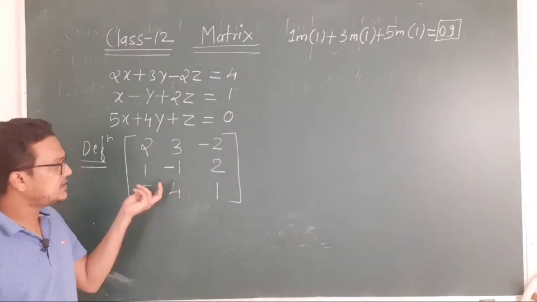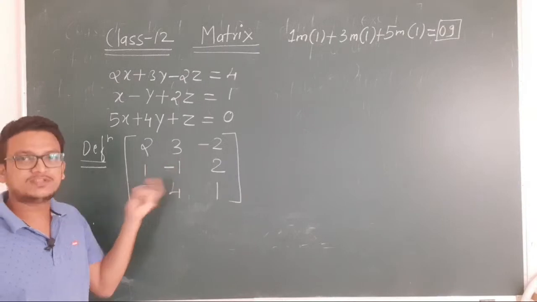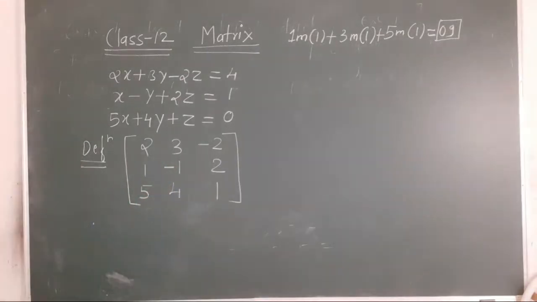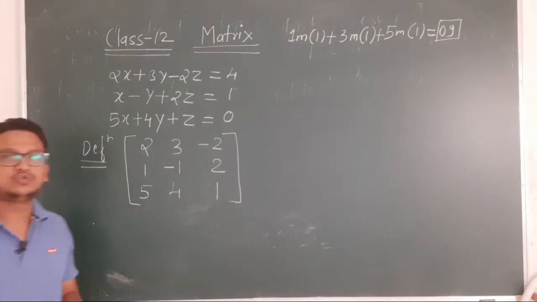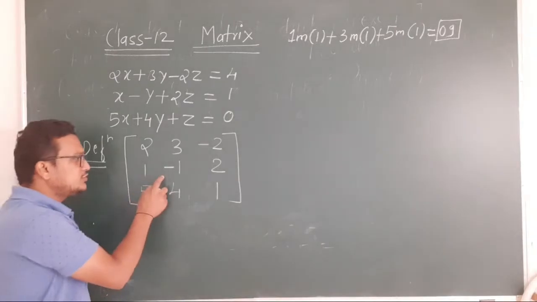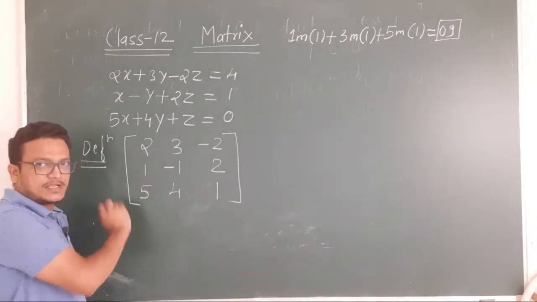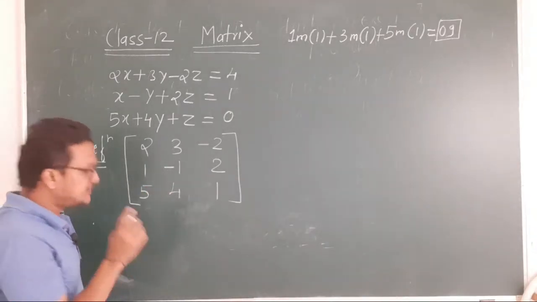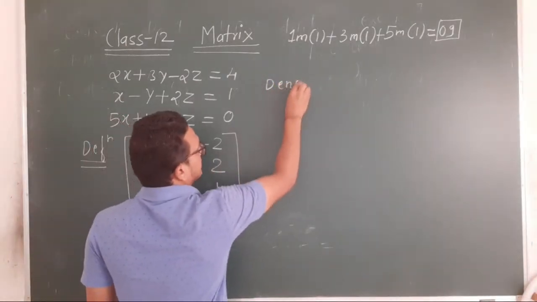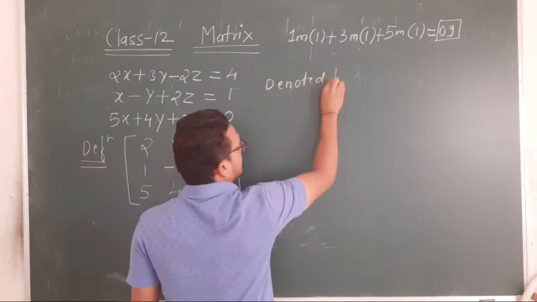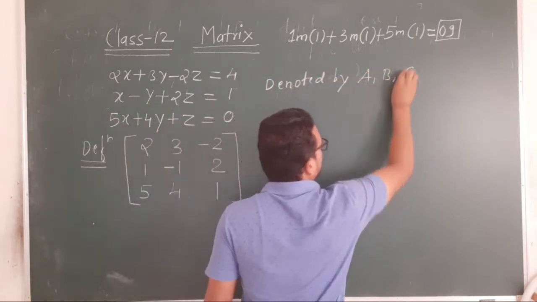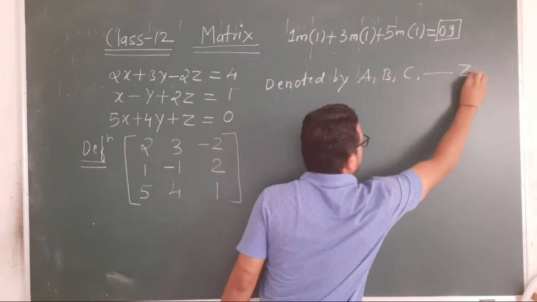Now let us see the introduction to this matrix. I have given the definition, but in this definition some concepts you have to understand. A matrix is always denoted by capital letters of the English alphabet.